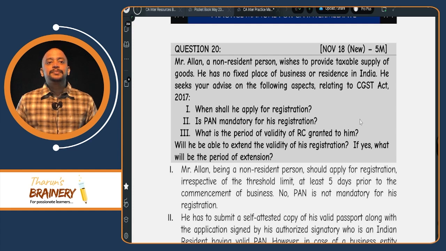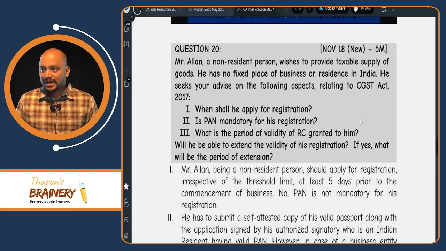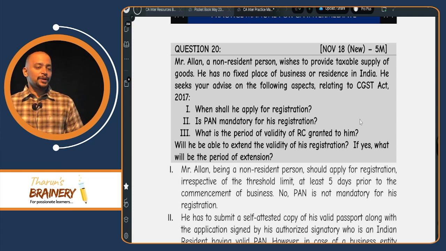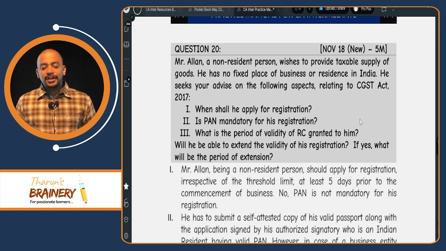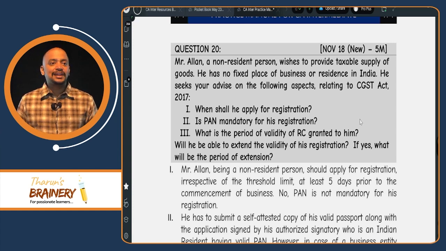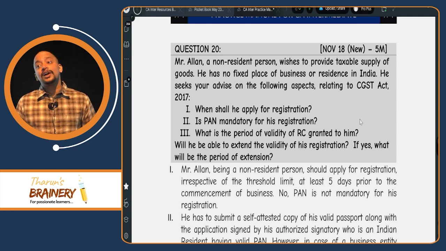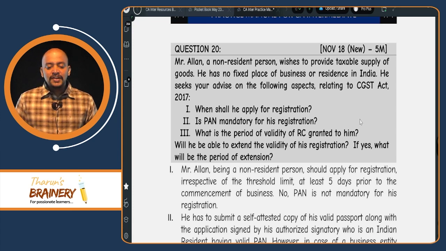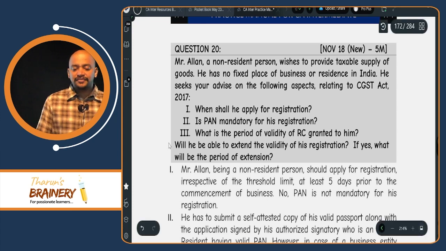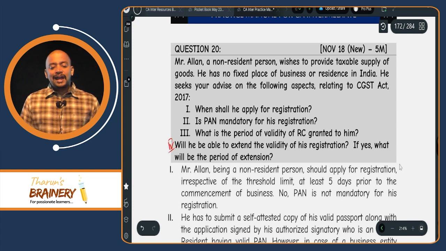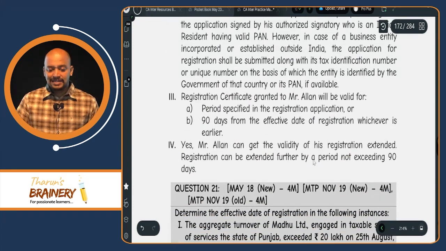Is permanent account number mandatory for his registration? No. NRTP will make application by giving his passport, and an authorized signatory should be appointed. That authorized signatory's permanent account number should be given. What is the period of validity of registration certificate granted to him? Same. Registration for a period specified in the registration certificate or 90 days, whichever is earlier. Will he be able to extend the validity of registration? Yes. And that will be for a further period not exceeding 90 days.